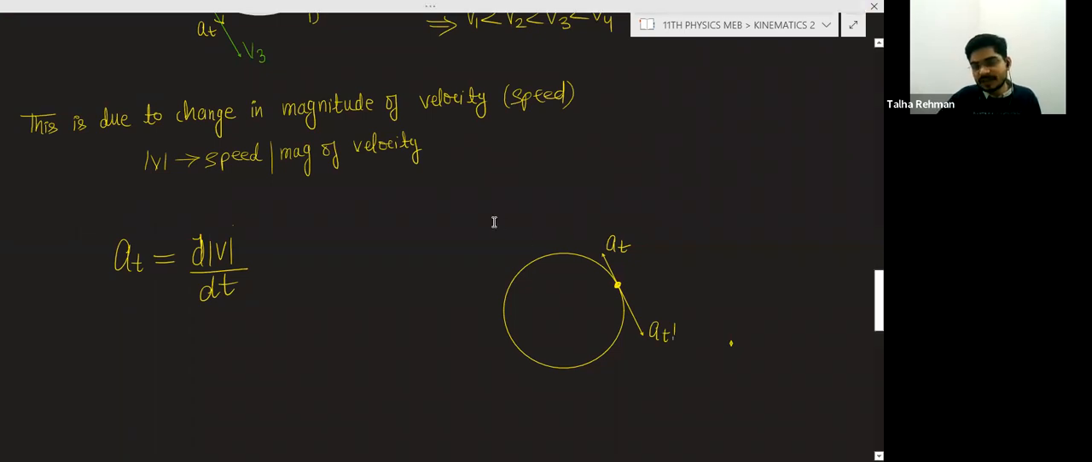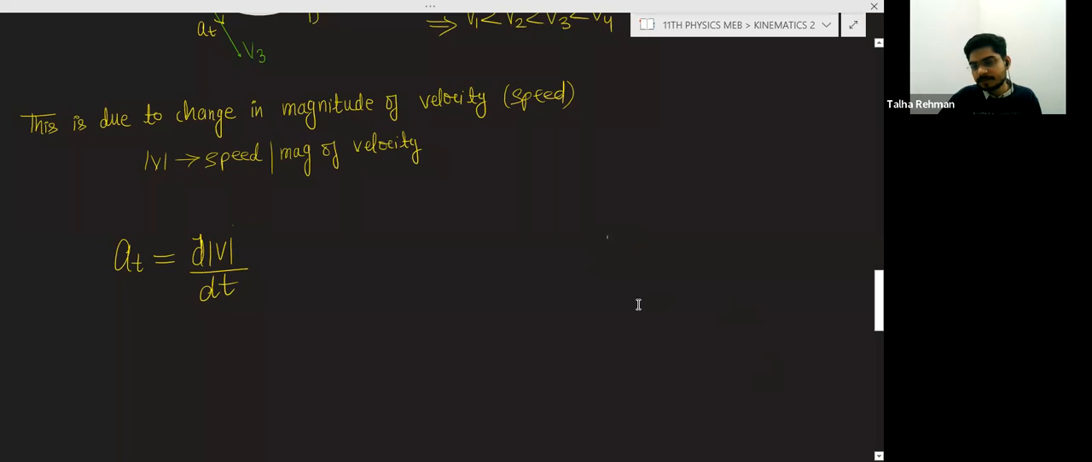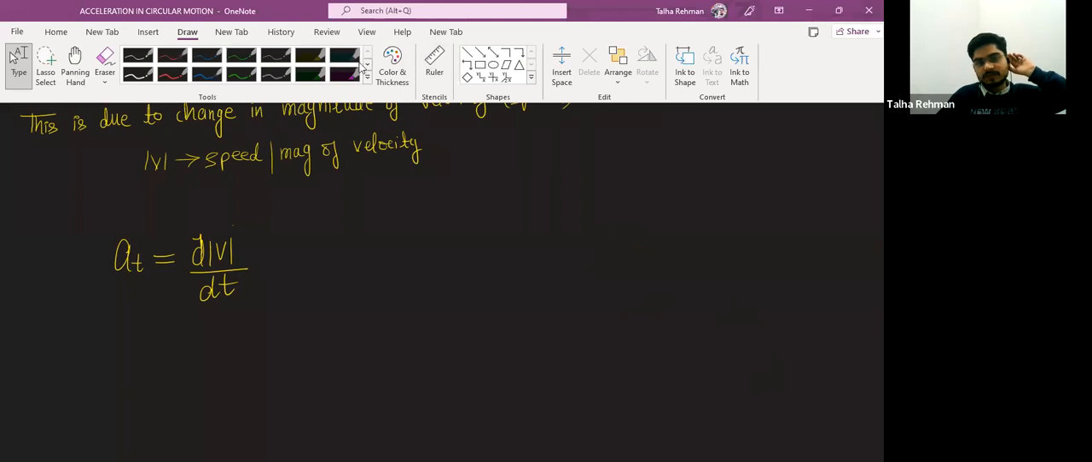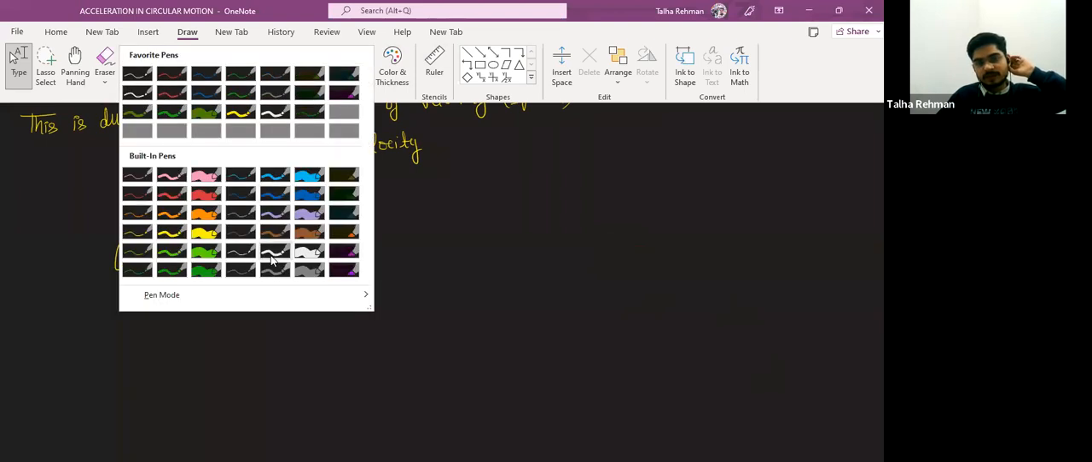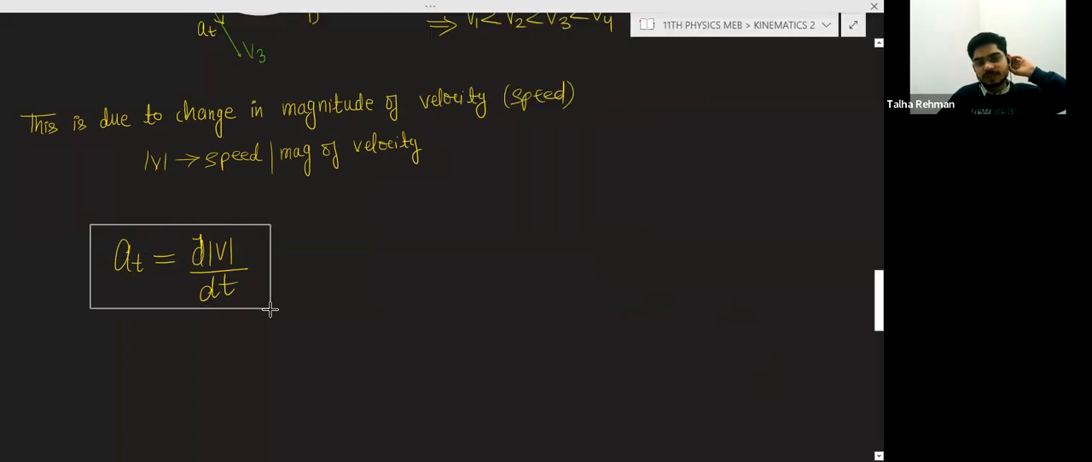Okay. So basically the direction of the tangential acceleration will be tangential, sometimes toward the direction of the velocity, sometimes opposite to the direction of the velocity. Okay. So this is the tangential acceleration in a circular motion. And why is there a tangential acceleration? Due to the change in the speed, dv by dt, the rate of change of speed.